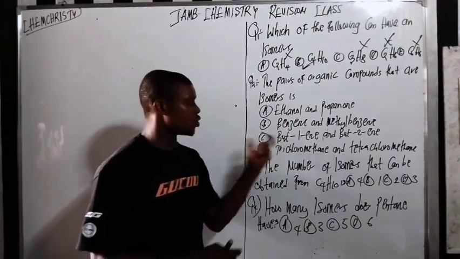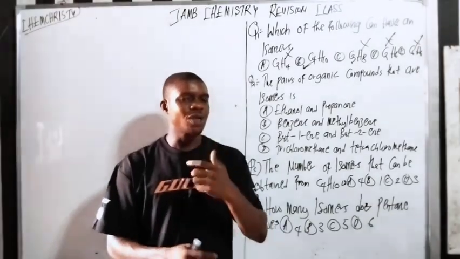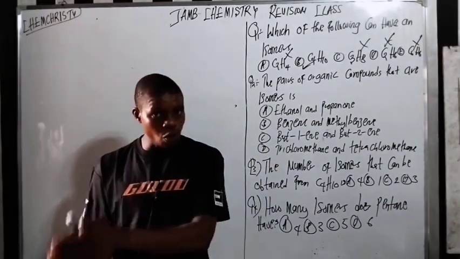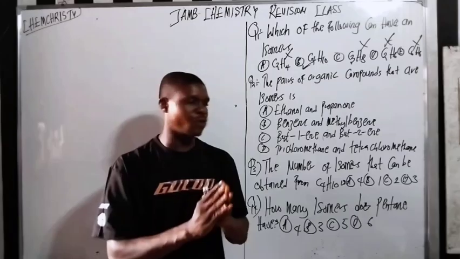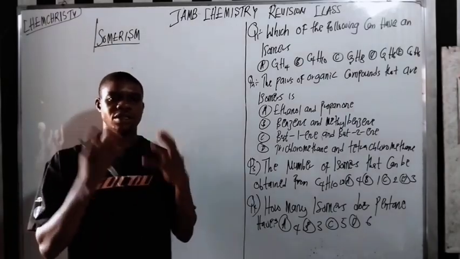So let's look at it here. Here we have ethanol and propanol. Are they isomers of each other? The answer is no, they are not isomers of each other. So now let's look at it very well. Amazing question now in JAMB.